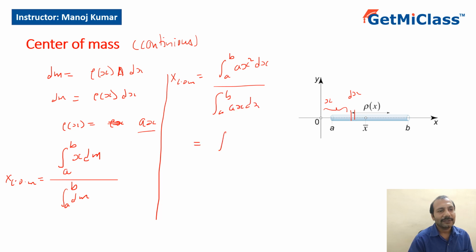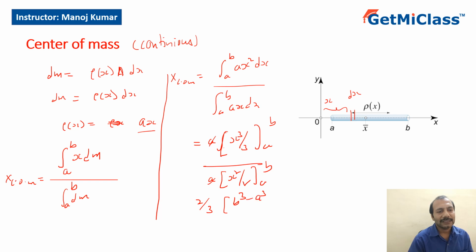The integration of x squared is x cubed by 3 from a to b, divided by the integration of x, which is x squared by 2 from a to b. So a cancels. This can be written as 2 by 3 into x cube, where x cube is b cube minus a cube, divided by b square minus a square. So the center of mass of this particular rod would be 2 by 3 times b cube minus a cube by b square minus a square.